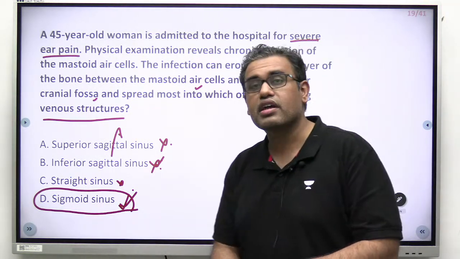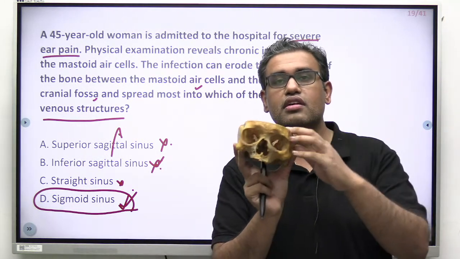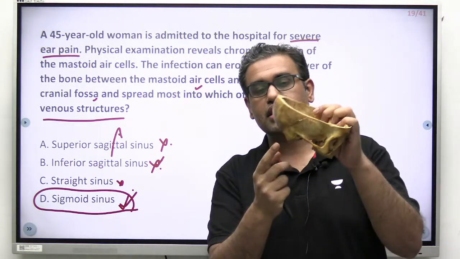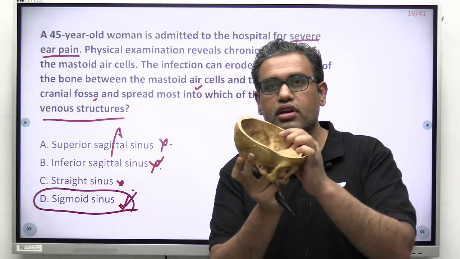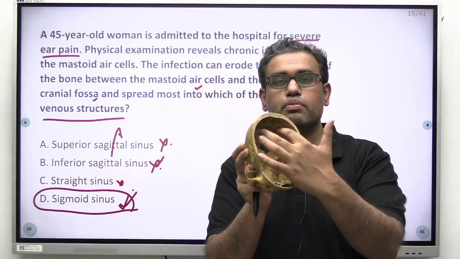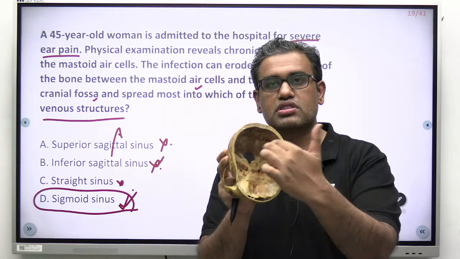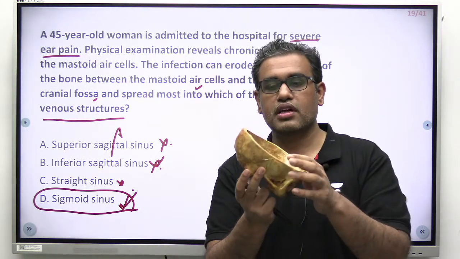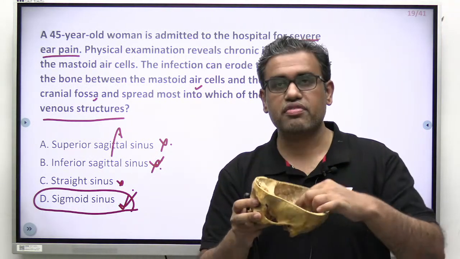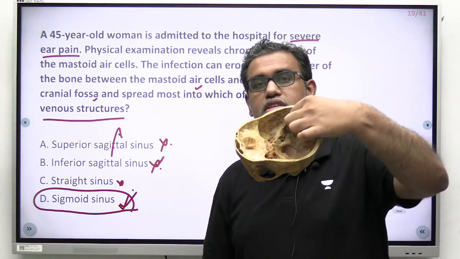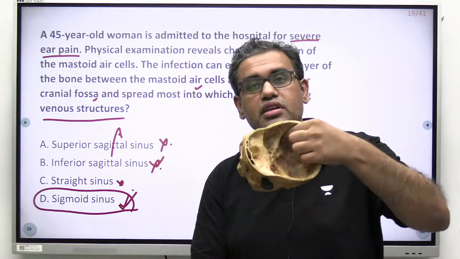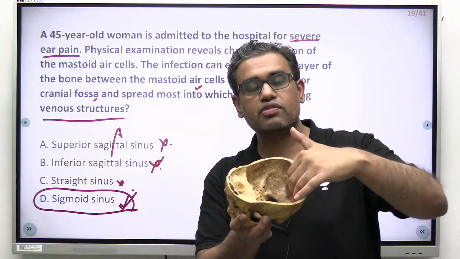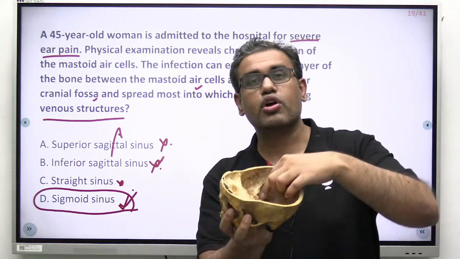Now I have a skull over here to show to you. This is the norma lateralis, the lateral part. I guess you can easily see the mastoid process, right? And if you look inside, this is the anterior, middle, and posterior cranial fossa. This is the posterior cranial fossa, this is the mastoid process. Now if you look closely, this finger is projecting towards the groove for the sigmoid sinus. That is exactly medial to the mastoid process, and this is the posterior cranial fossa. This is the sigmoid sinus groove.